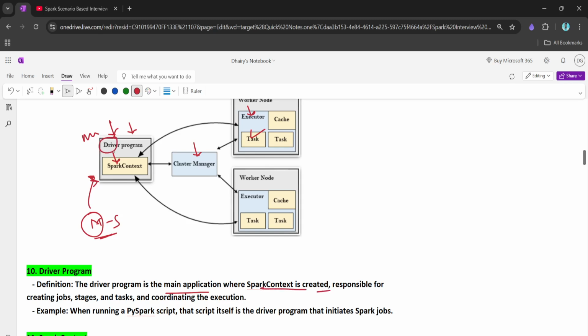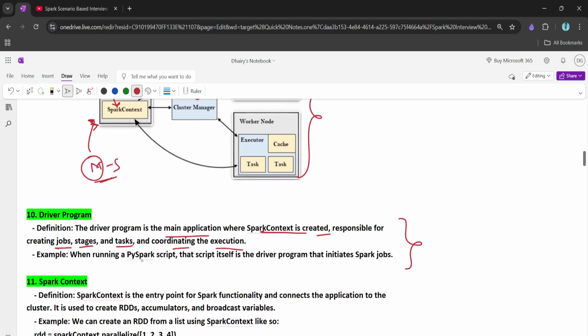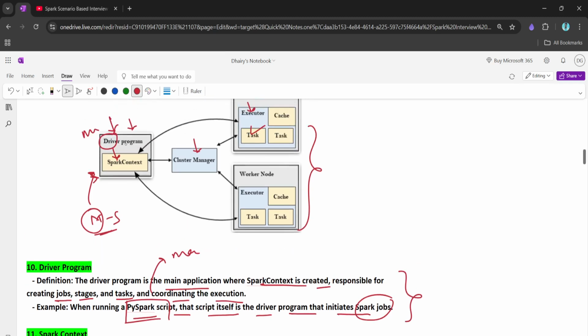Here, if you can see, within the driver we have the Spark context, which is responsible for creating the job, stage, task, and coordinating the execution basically. For a detailed explanation of this Spark architecture, you can go through my previous video, right? When running a PySpark script, that script itself is the driver program that initiates the job. We understood in our previous video that in a Spark job we have the main method, and the main method gets executed in the driver, and that is what the driver program is, right?